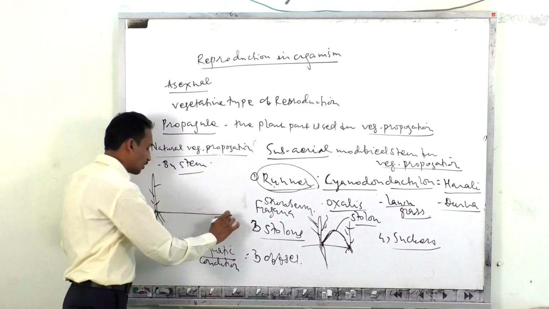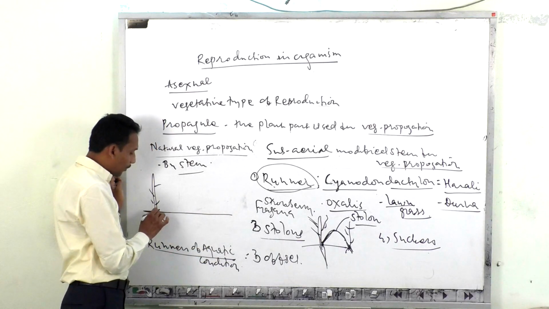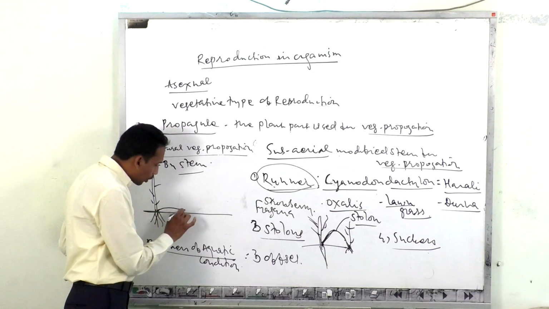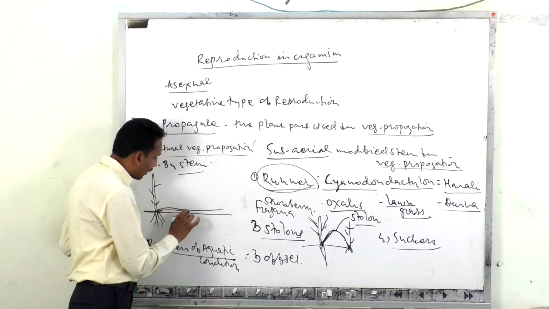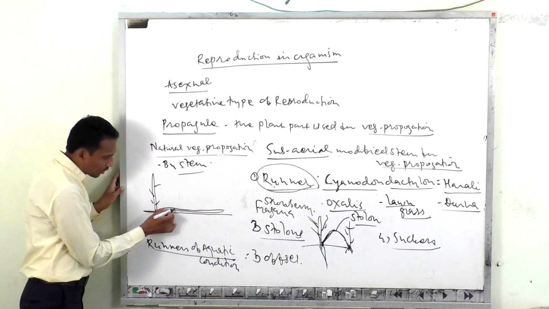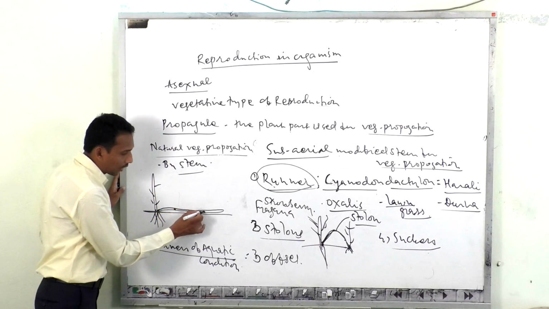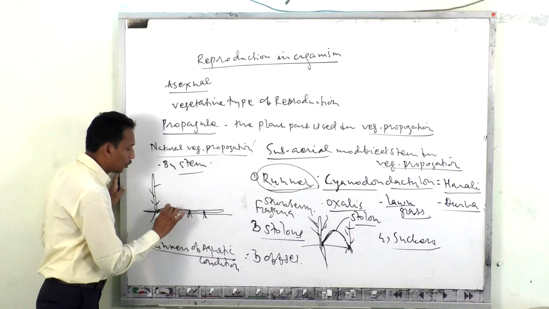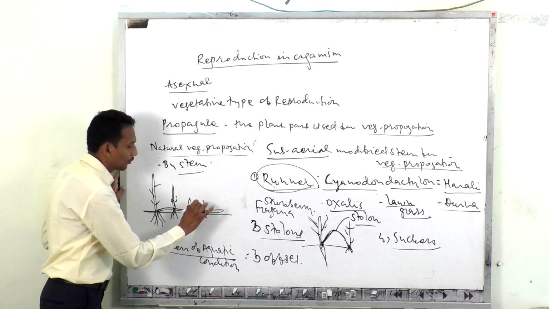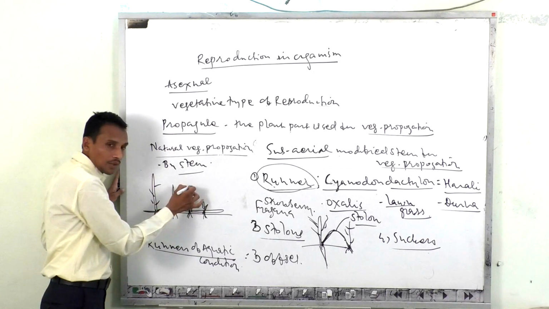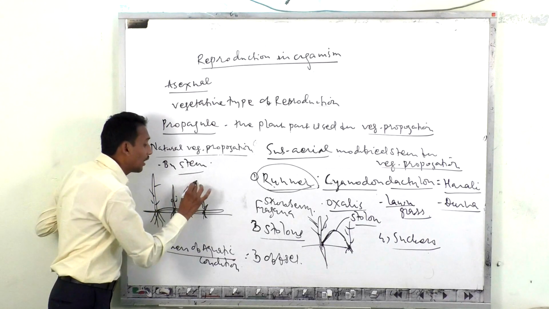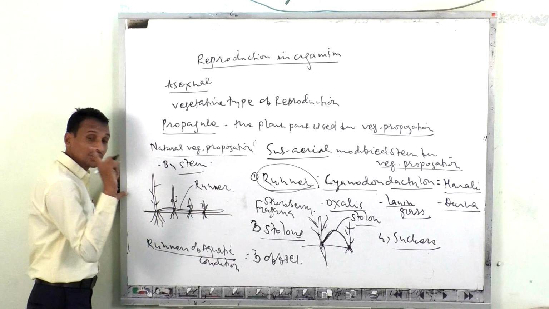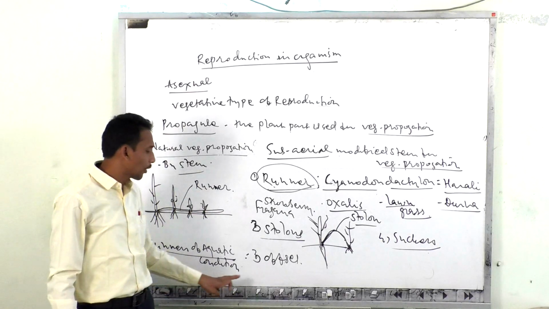In the case of the runner, from the axillary bud of the lower part a new shoot arises, which grows horizontal to the ground surface. Wherever its nodes come in contact with the soil, they produce adventitious roots towards the soil and a new shoot towards the aerial portion. So this stem, which is horizontal to the ground, is called a runner. The same condition is observed in the case of the offset.